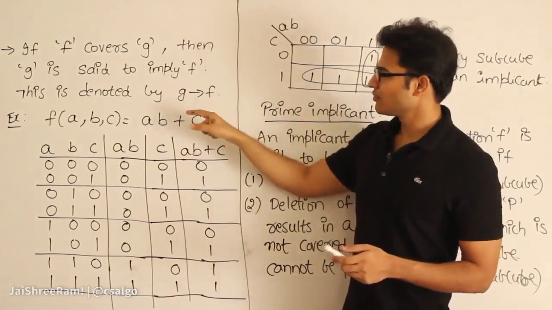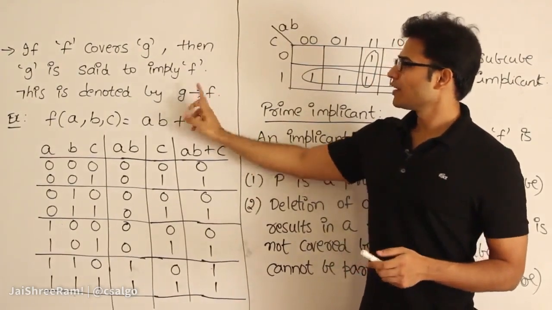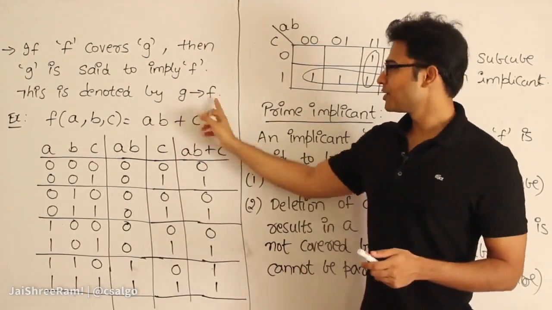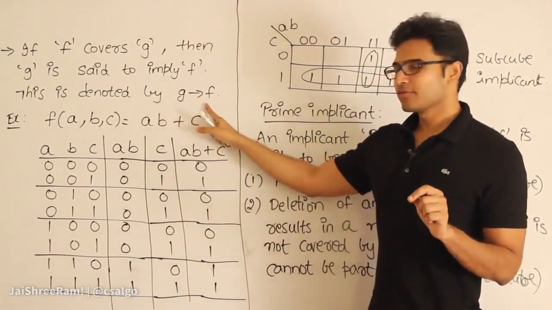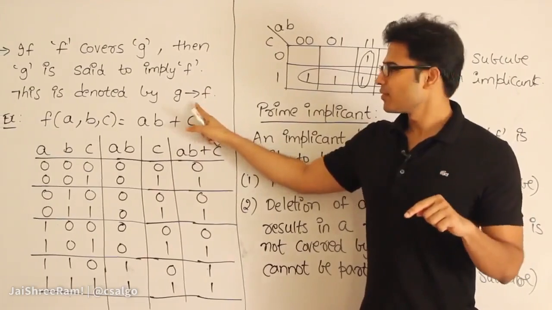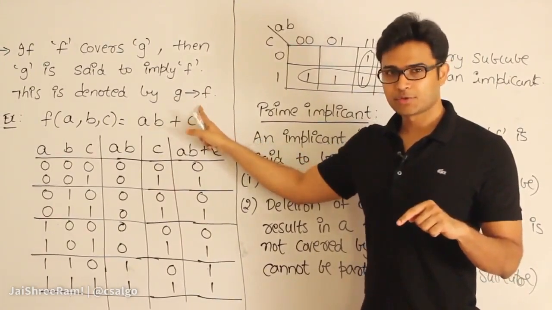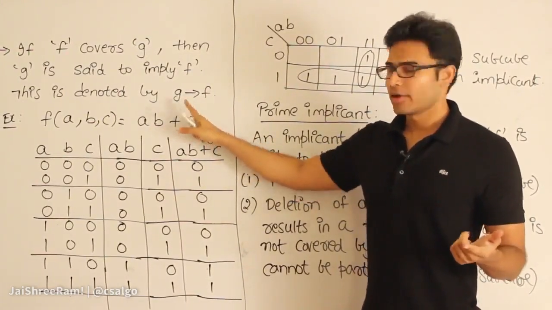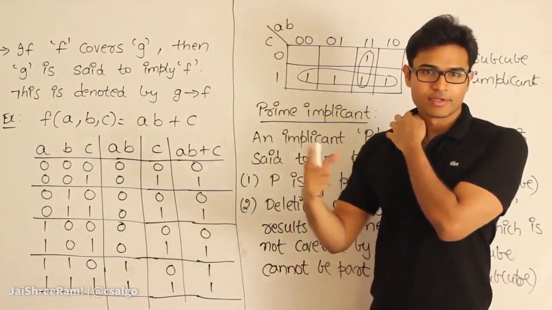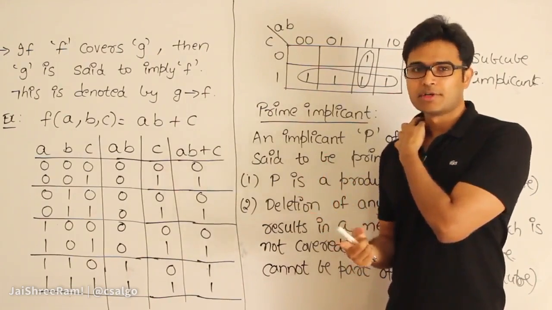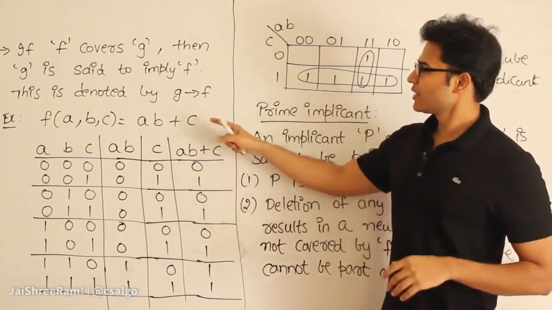So the meaning of it is, from f we can derive G. It is not that from G we can derive f. So you just get confused here. When G is implying f, it means that whenever G is true, f is true, but the reverse is not true. About this implication we shall again discuss in logic in discrete mathematics. There I will talk about it clearly, but you just understand here.